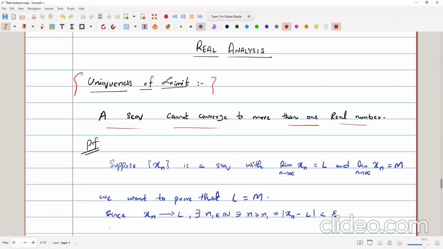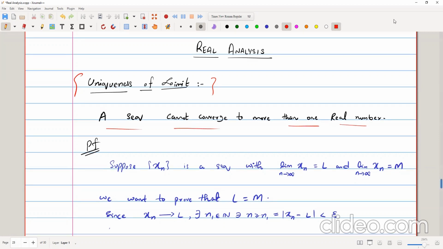So what does it mean when we say that it does not converge to more than one real number? That is, it will converge to a single real number that we call unique. So the limit of a sequence is unique.